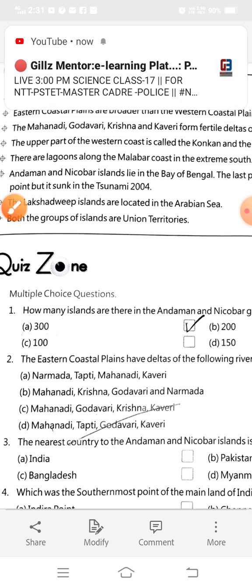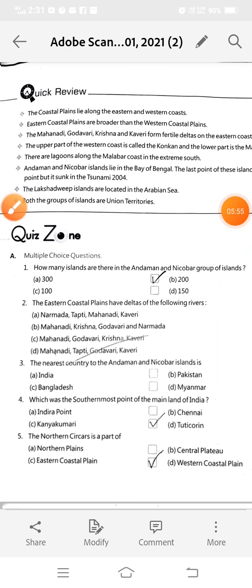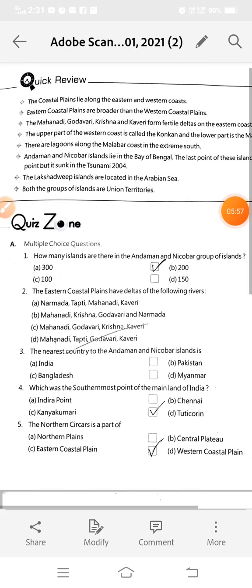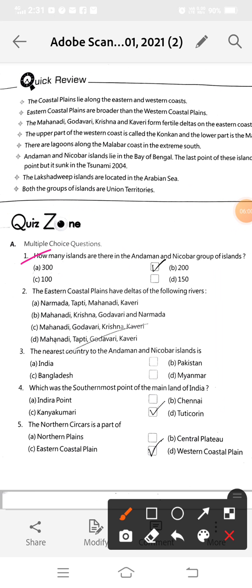Exercise 1, multiple choice questions. First: how many islands are there in the Andaman and Nicobar group of islands? I told you just a few minutes before that the Andaman and Nicobar Islands are a group of 300 islands. So our option is 300.